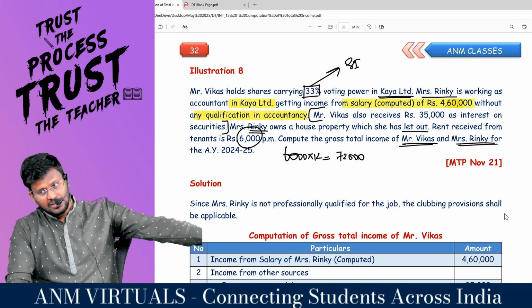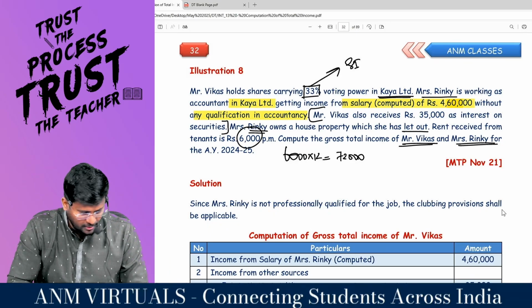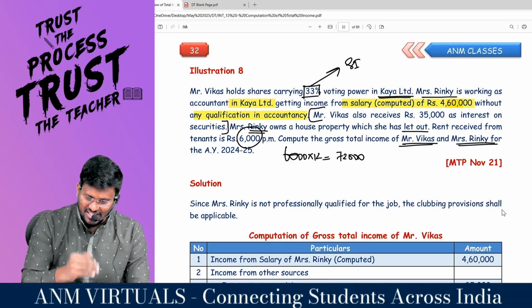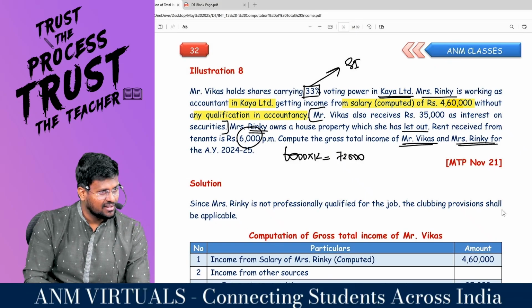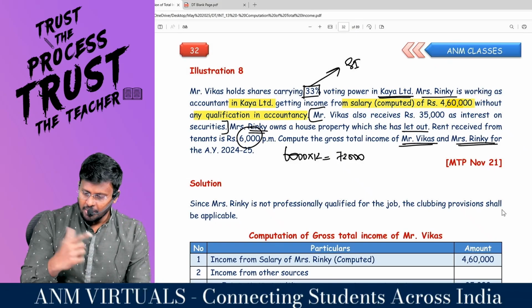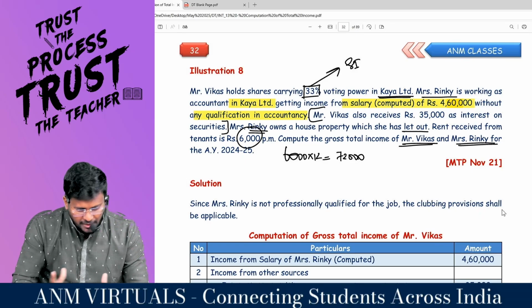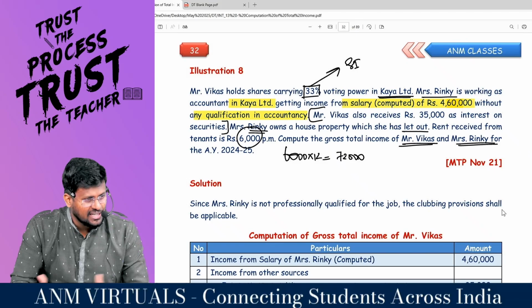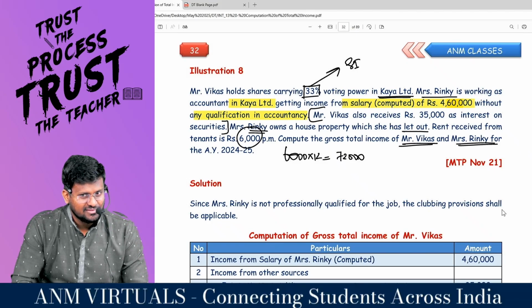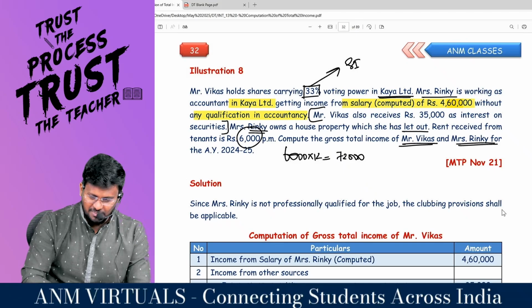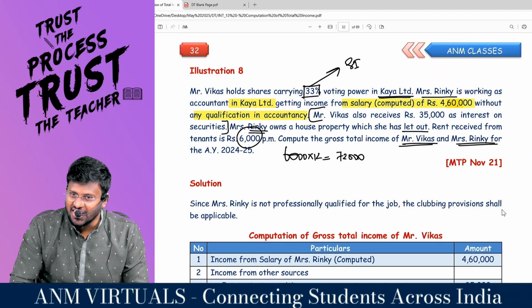Sir, my doubt after reading this question: Vikas is a person, fine. He has substantial interest in a concern called ICAI Limited. Right, sir? In the same concern, Mrs. Ringi is getting salary. Are Vikas and Ringi husband and wife? Nowhere is it said.